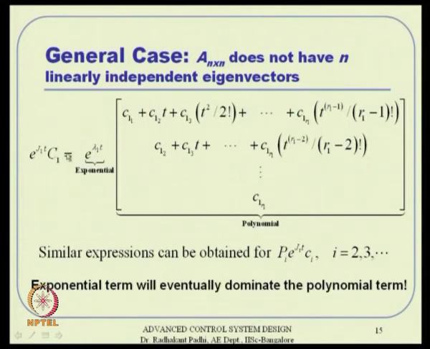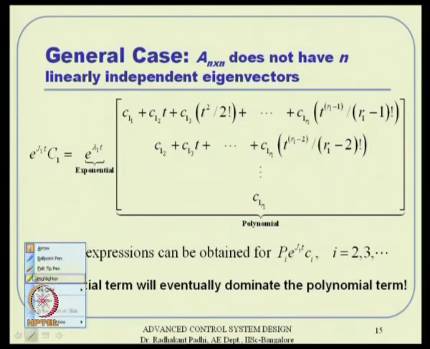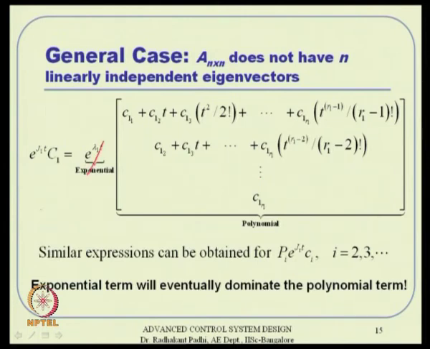So, again the exponential term is predominant, and hence the same result holds good. So, e to the power lambda 1 t, I can write as e to the power sigma 1 t plus j omega 1 t, and then I can write that as e to the power sigma 1 t into cos omega 1 t plus j sin omega 1 t.